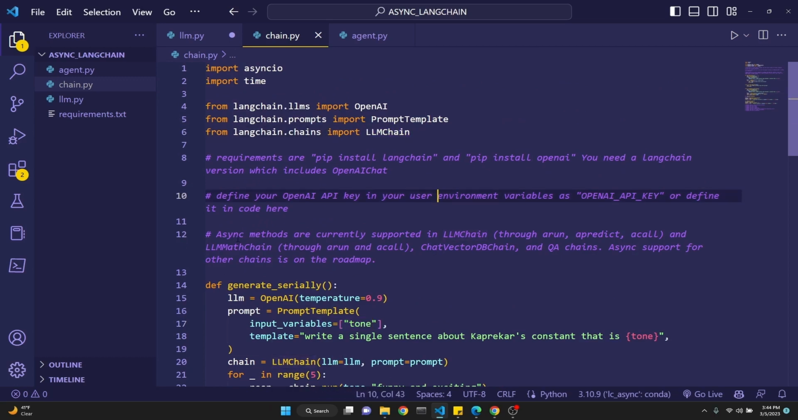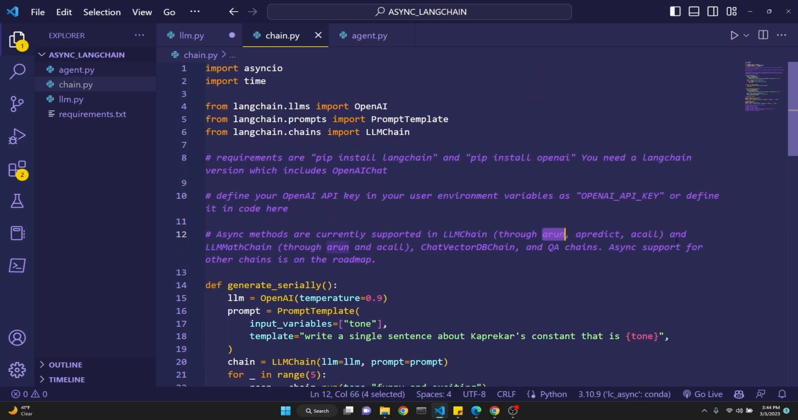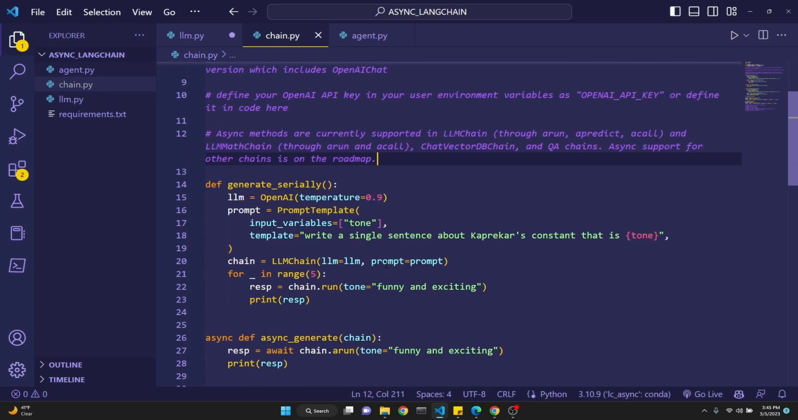Some things to take note of here is that async methods are currently supported in LLM chains through arun, apredict, acall. We're going to be using arun, I believe, right here. Yeah, that's true. And LLMMathChain through arun and acall. ChatVectorDBChain is available. QA chains is available. Async support for other chains is on the roadmap. Okay, just please check LangChain's documentation.